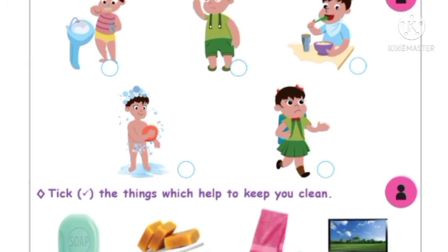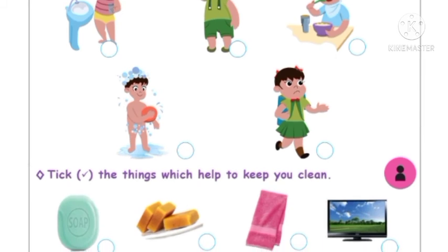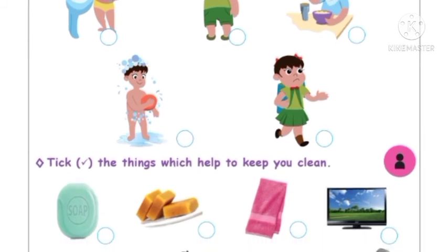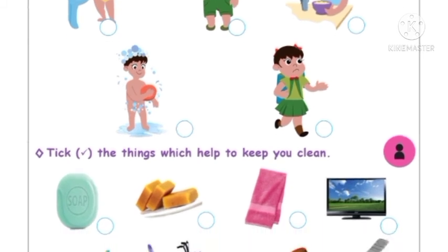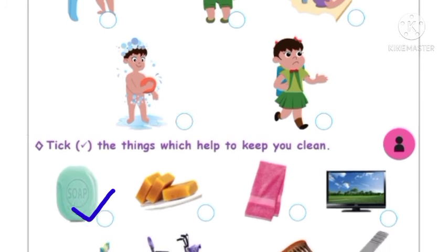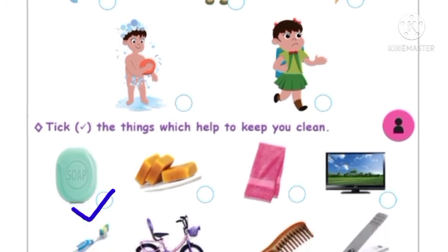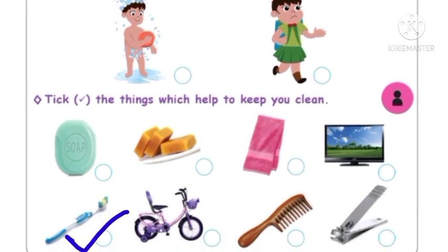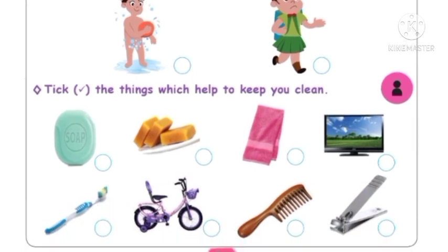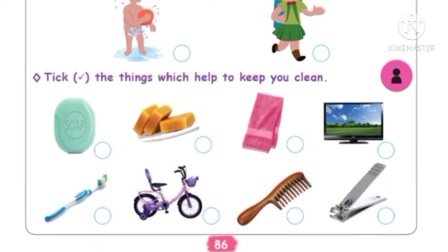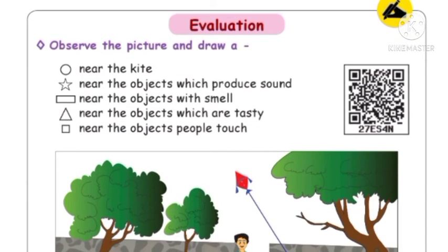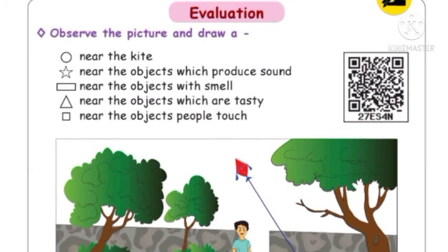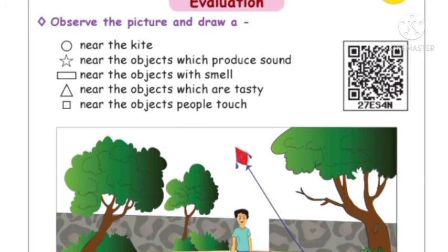Now tick the things which help to keep you clean. Which are the things which help to keep you clean? You have to tick. Soap, yes, it helps to keep you clean. Sweets, no. Towel, yes. TV, no. Brush, yes. Cycle, no. Comb, yes. Nail cutter, yes.